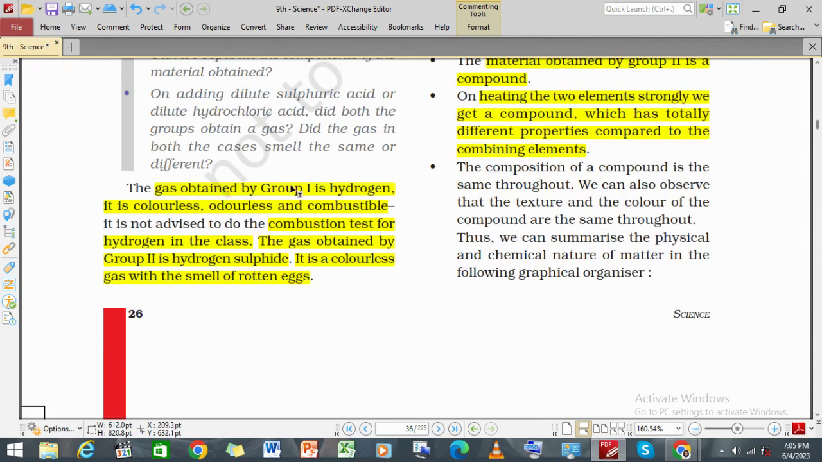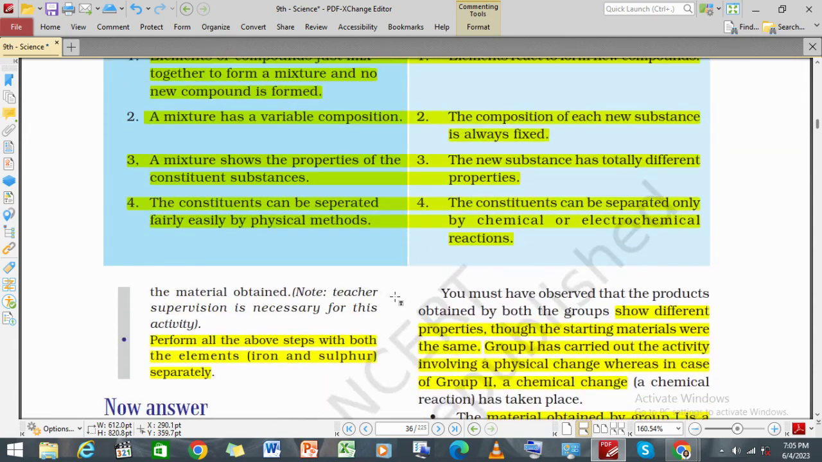Now, the gas obtained by group 1, by mixing, is hydrogen. It is a colorless, odorless and combustible gas. Combustion test for the hydrogen in the class. And the gas obtained by group 2 is hydrogen sulfide. That means after we heat it up, we get hydrogen sulfide, and it is a colorless gas with the smell of rotten eggs.